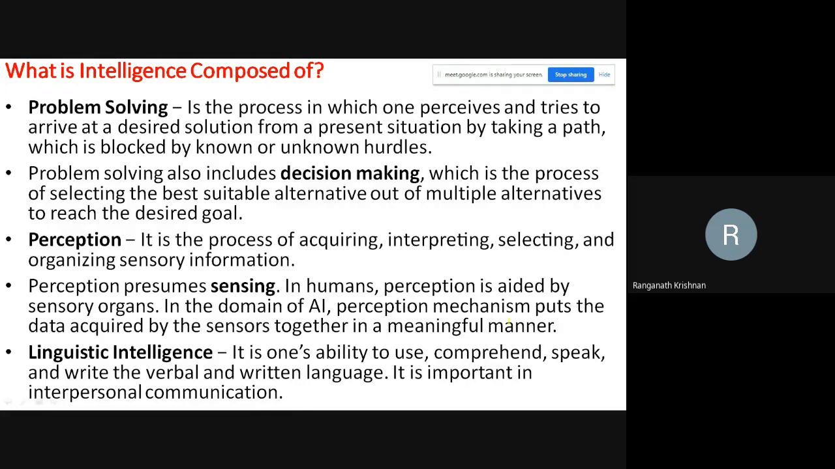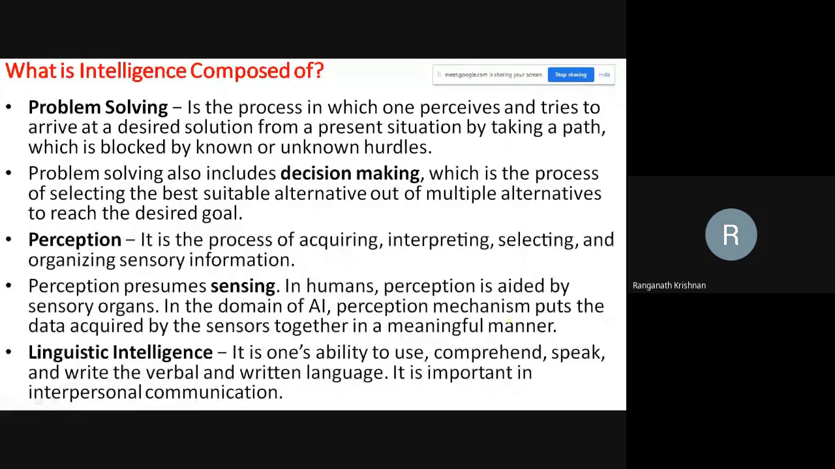What is the perception of people for a politician to win an election? The perception is important. So it is about acquiring, interpreting, selecting and organizing sensory information. So what do you sense? What do you acquire? What do you interpret? What do you select? Okay.